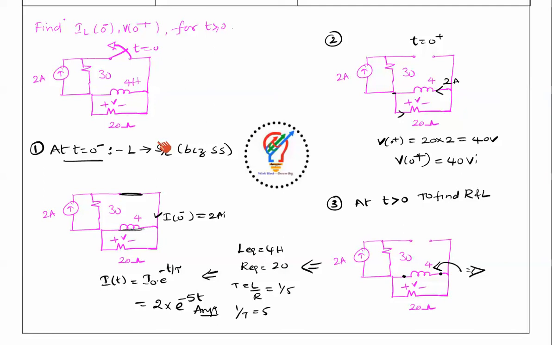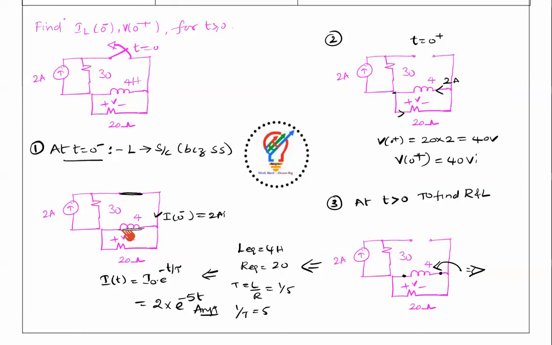Now at t equal to 0 minus, before operating the switch, the switch is closed, which means it is short circuited. I am representing a short circuit here like this. So there is a 2 amp source with a 30 ohm resistor in parallel, and in steady state at t equal to 0 minus, the inductor acts as a short circuit. I am representing it as a short circuit here like this. Once it is short circuited, the current always flows through the low resistance path. Here the short circuit offers low resistance.